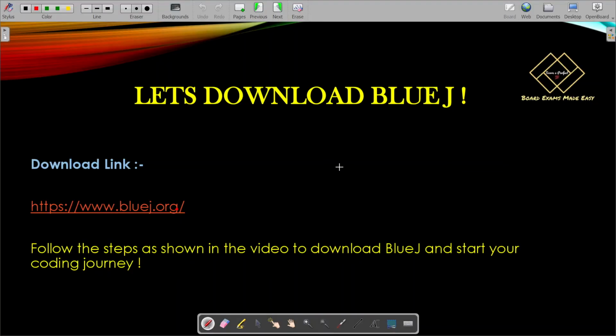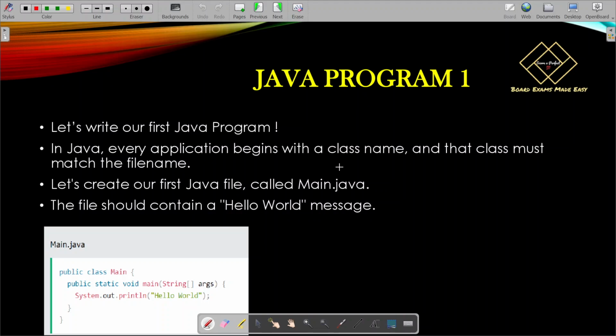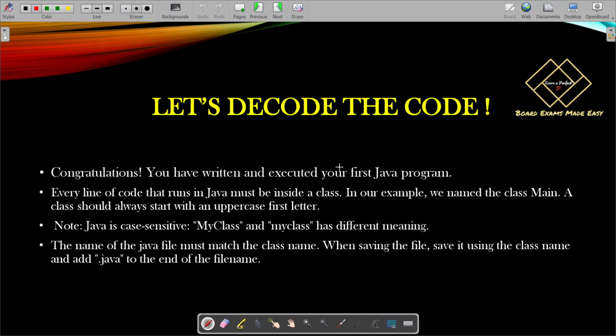We have already downloaded BlueJ. We have already written our first Java program, right? Now what we will do, we will decode the code. What do you mean by decoding the code? It means we will understand what we have written. Now, what is written over here?